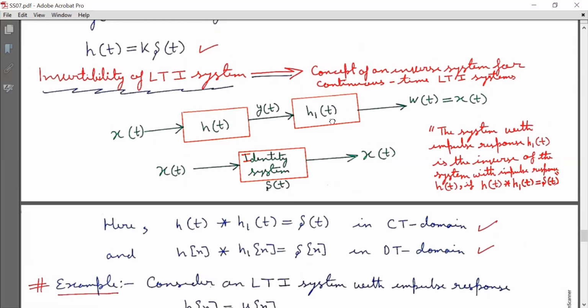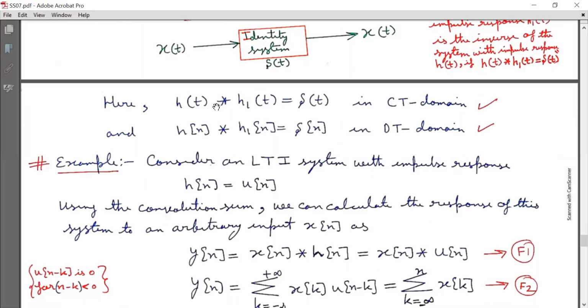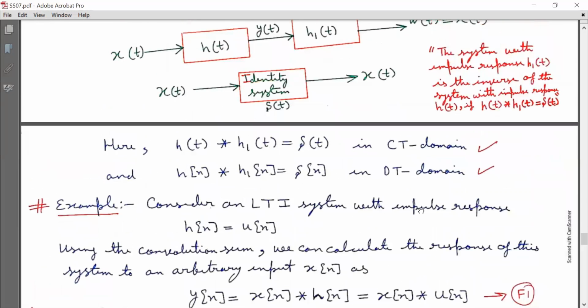So h(t) convolved with h1(t) must be equal to delta(t). Here h(t) convolved with h1(t) is delta(t) in the continuous time domain, and h[n] convolved with h1[n] is equal to delta[n] in the discrete time domain. So the system with impulse response h1(t) is the inverse of the system with impulse response h(t).